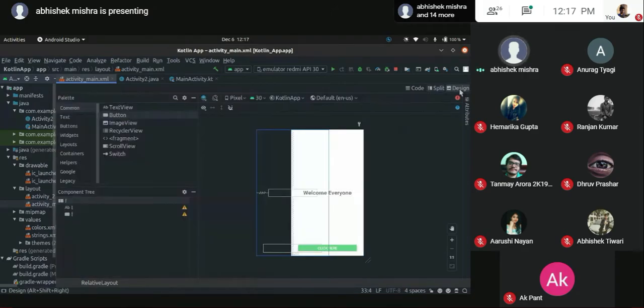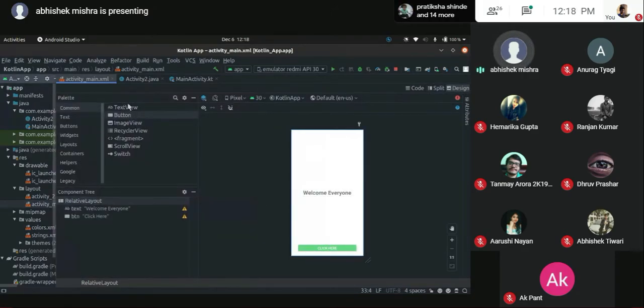If you want to delete it, it's quite simple. Backspace and it will automatically delete it for you. So coming back to the design part, these are the basics that you use: image, button, and text. You will learn about all these below once you are progressing in the course.